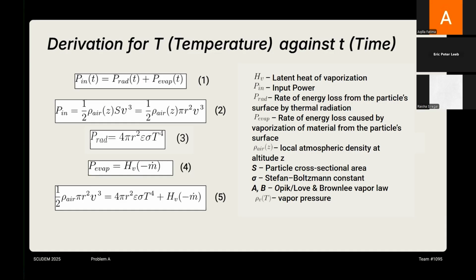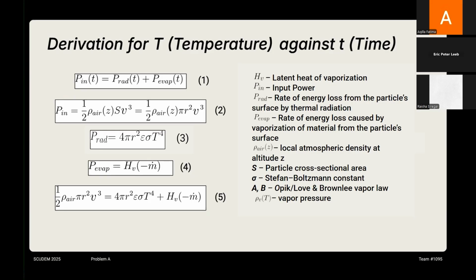So the first loss channel is thermal radiation. A hot sphere radiates from its surface area, and it follows the Stefan-Boltzmann law. And the second loss channel is evaporation or ablation. So if mass is lost at rate m-dot, negative for mass loss, removing that material consumes energy equal to the latent heat times the mass flow.